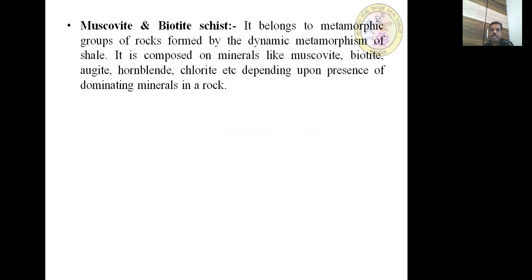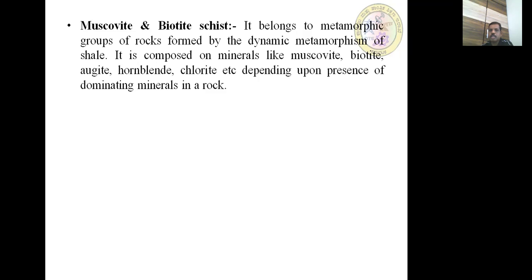Next one is muscovite and biotite schist. It belongs to the metamorphic group of rocks formed by the dynamic metamorphism of shale. So it is composed of minerals like muscovite, biotite, augite, hornblende, chlorite, etc., depending upon the presence of the dominating mineral in a rock.